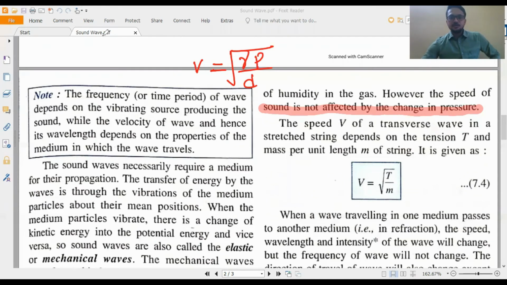Okay. Now for transverse speed V of the transverse wave, this transverse wave speed का formula है root over T by M. Okay, here T means tension and M means mass per unit length of the string. Okay, when sound is propagating through a solid, that means sound is propagating through solid medium or solid wire, then tension will be there and mass per unit length of the wire, and we can get transverse wave velocity V equal to root over T by M.